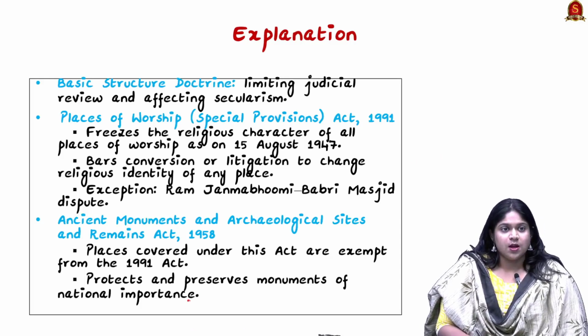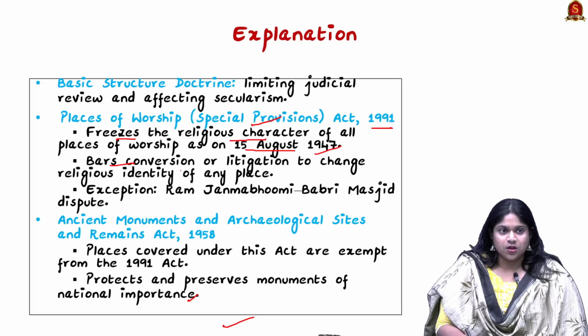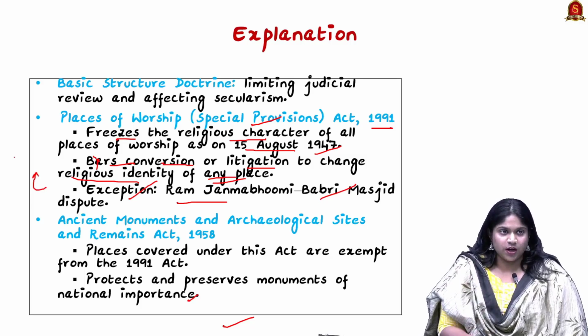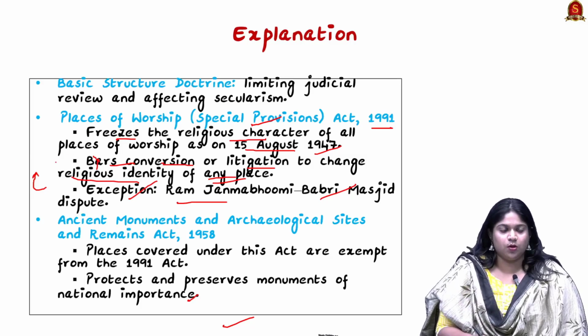So first, what is the Places of Worship Act of 1991 under special provisions? It freezes the religious character of all places of worship as on 15th August 1947. So it bars, that means it constrains, the conversion or litigation to change the religious identity of any place, with the exception of the Ram Janmabhoomi and the Babri Masjid dispute. As this dispute was way early, during the 1940s to 50s, and was going on. So only this place was excepted and other religious places were taken into account.